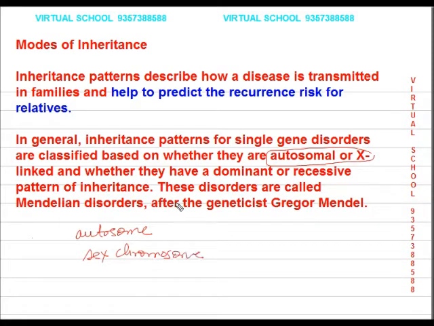Now when we say autosomes, there are 22 pairs on which genes are located. And sex chromosomes are XX in case of a female, or XY in case of a male. So now genes may be located on autosomes or on sex chromosomes. Then these genes may be dominant and may be recessive.